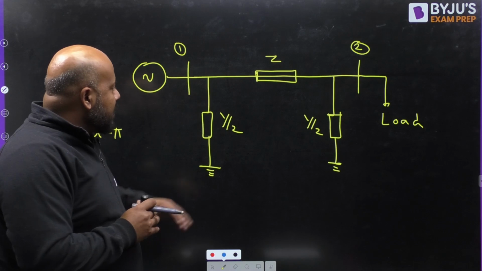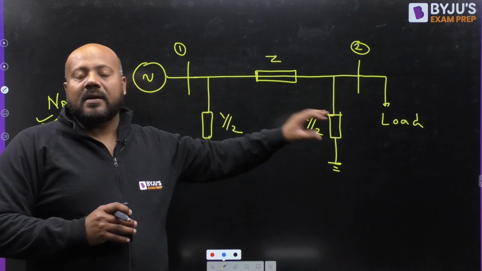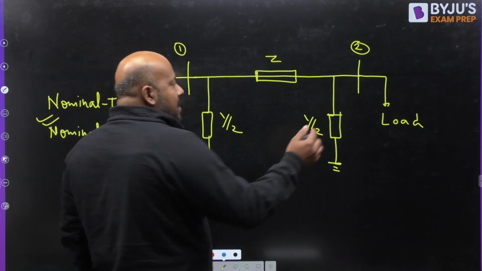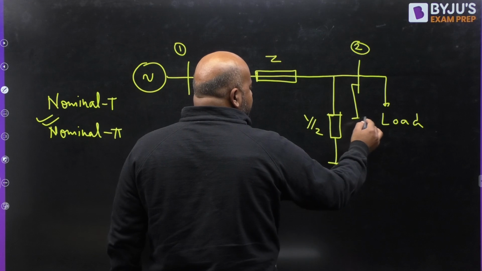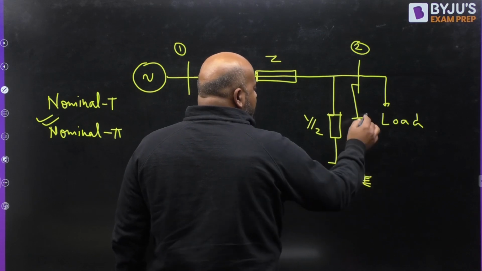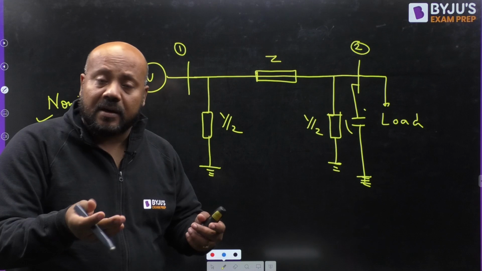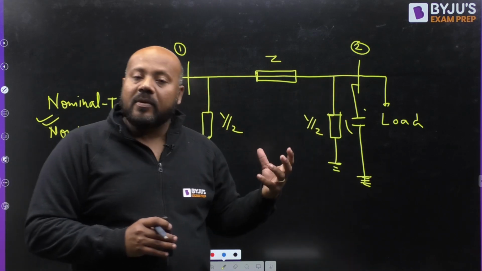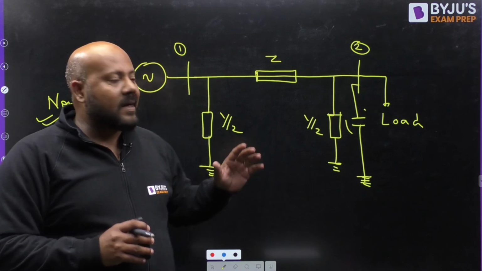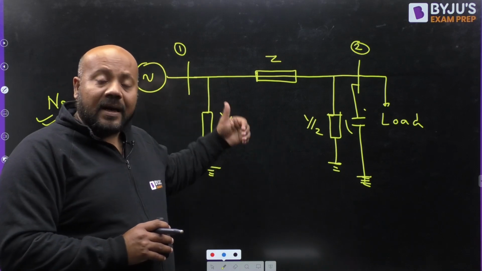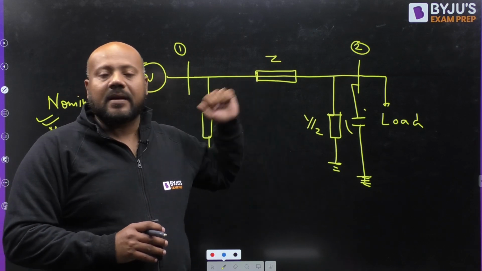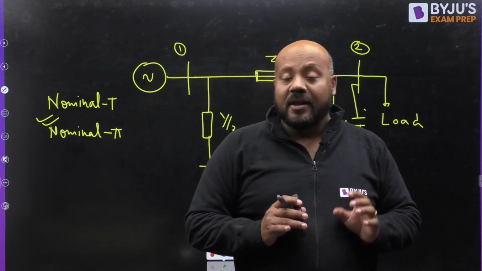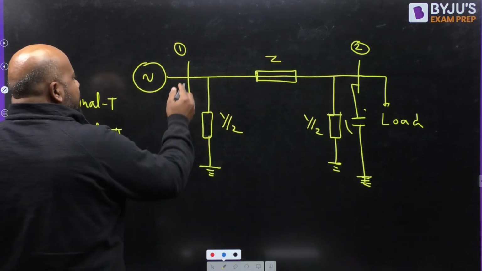Now the capacitance within this Y is going to be the line charging capacitance. But there may be one shunt element connected here also. Yes or no? Now this may be a capacitor, this may be an inductor in general, but any shunt element may also be present. So when we talk about the line charging capacitance, we are trying to represent the line charging phenomenon in the transmission line. What is this line charging phenomenon? It is a kind of leakage current.